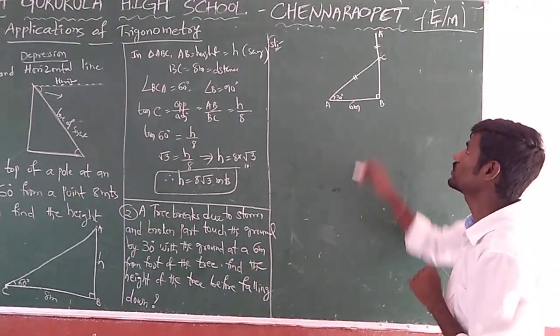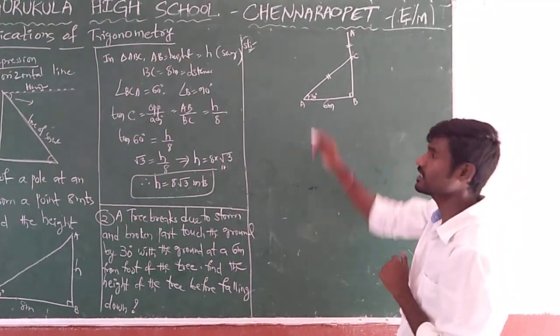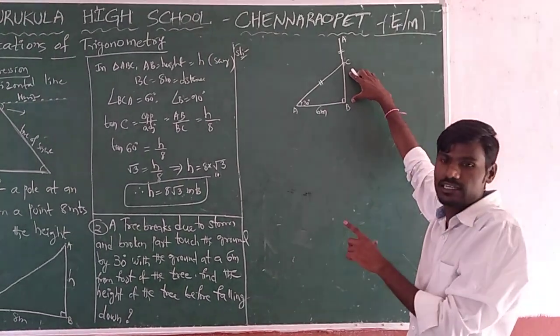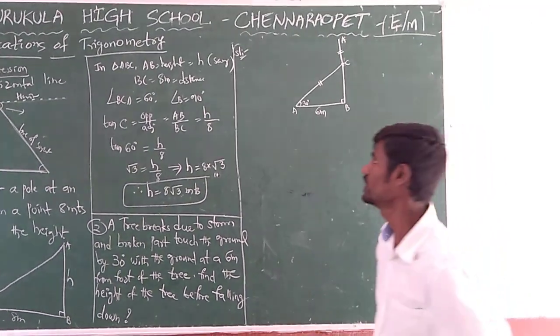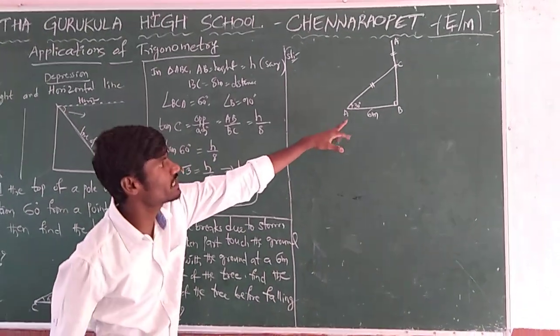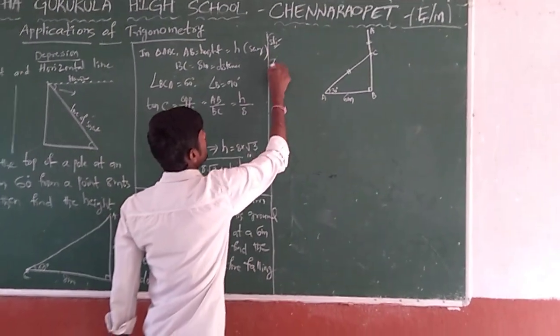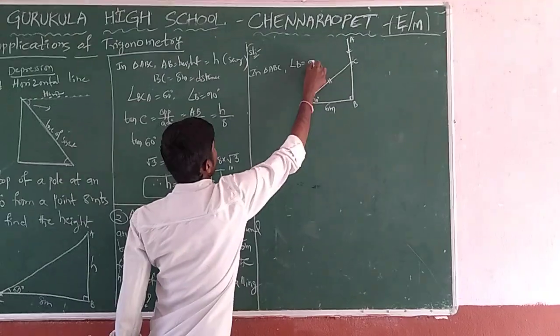If you observe, AB is a sum of two parts. What are they? AC and CB, nothing but BC. So to find the height before falling down, we need to find these two parts. So let us find them. This is the diagram, important. Now in triangle ABC, angle B is 90 degrees.